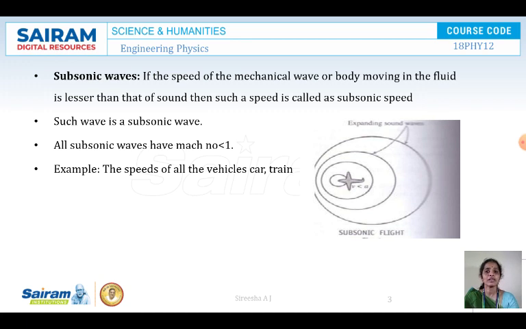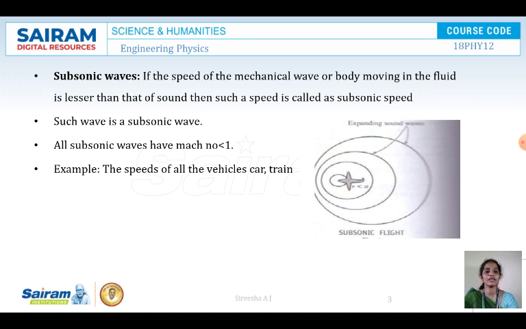That means the speed of an object is very much less compared to the speed of sound in the air. Here all the objects moving on the earth, like a bird flying, a vehicle moving, a car, a train, with all the speeds, are called subsonic speeds. Here the Mach number is less than 1.